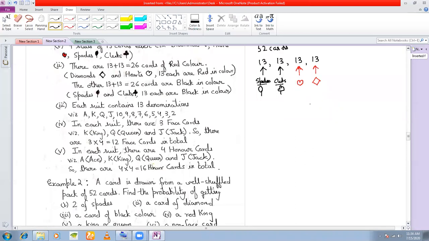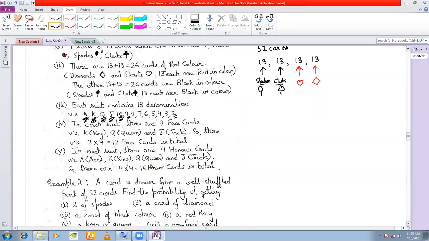And in each of these suits, suppose in the case of spades, you have the ace of spades, king of spades, queen of spades, jack of spades, 10 of spades, 9 of spades, and it continues till 2. Similarly, in clubs, you have the ace, king, queen, jack, 10 and so on till 2 of clubs. Similarly in hearts, and in diamonds also, the same.